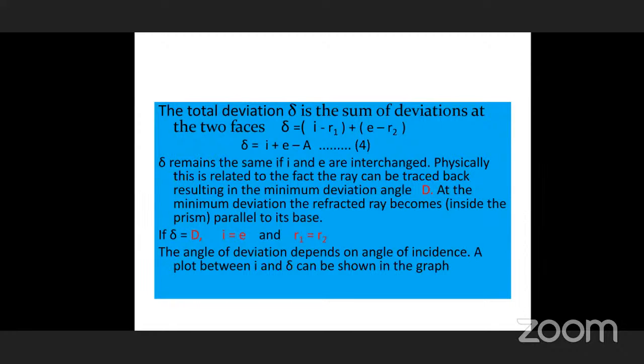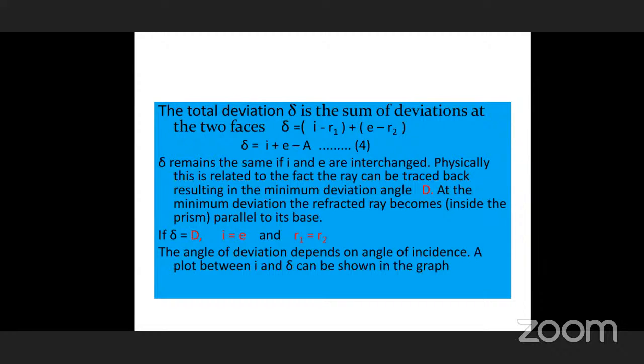ABC we have taken, that is the prism. BC is the base. Exactly, where is the refracted ray? Inside the prism, and inside the prism it is exactly parallel to the base of the prism. In that condition, if you are calculating the deviation angle, you get the minimum value. Can you understand? That is called minimum deviation. It is represented by capital D_m in the textbook. For our convenience here, I have taken red letter D to indicate minimum deviation.